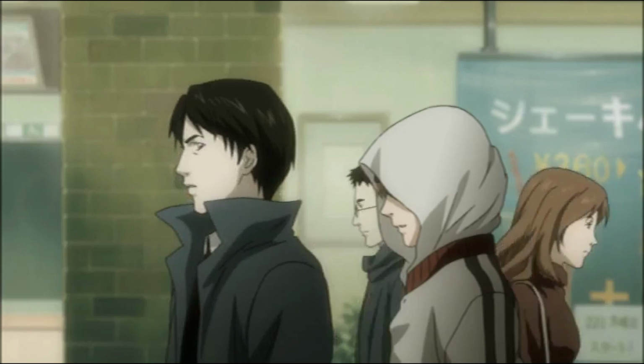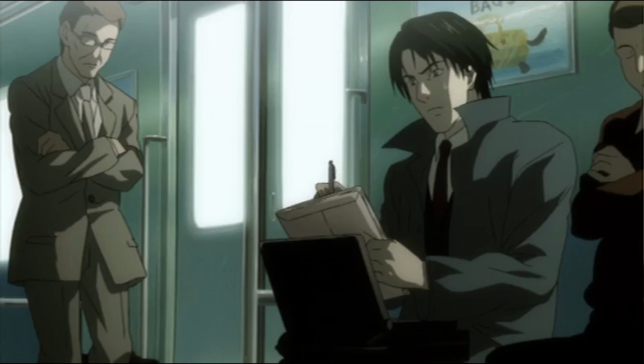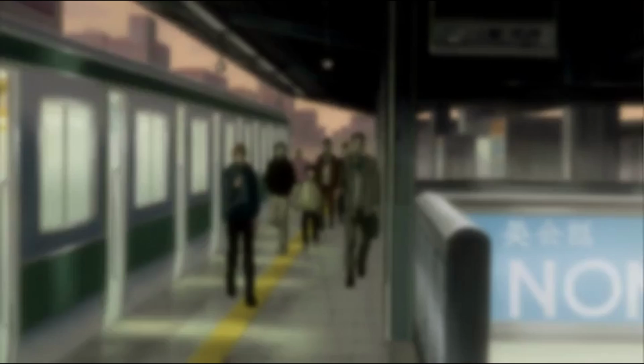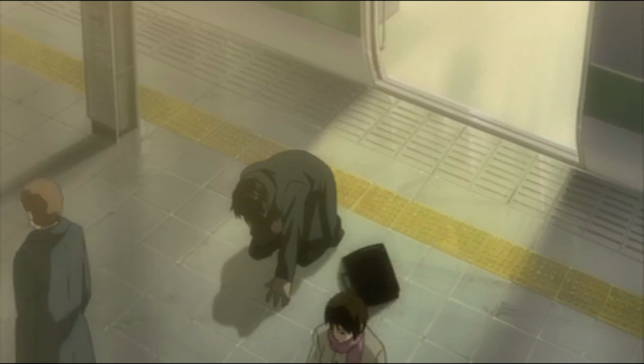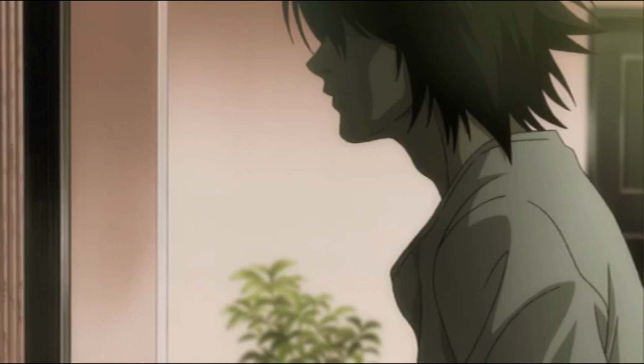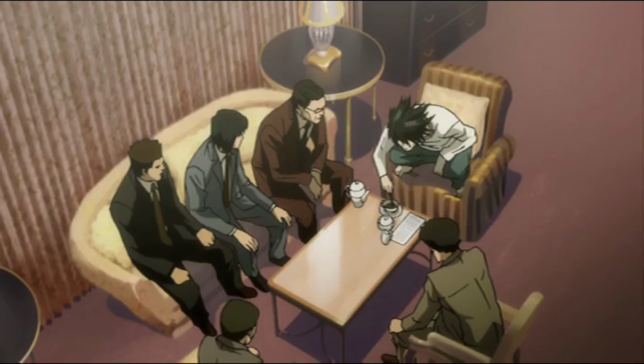planned it. Light manipulates Rei at the train station to board a train and write down the names of the 12 FBI agents who were sent to Japan, which caused them to die of heart attacks, and he also dies of a heart attack when he exits the train. Meanwhile, the Japanese police force agreed to meet L after this event occurred. During their meeting with L, the police discuss the future plans for the Kira case.